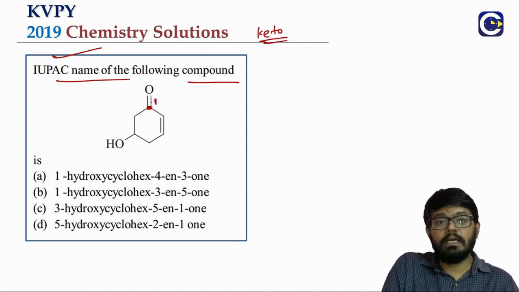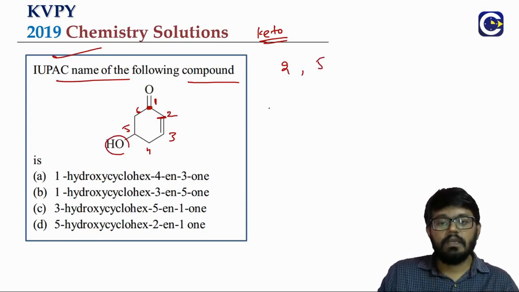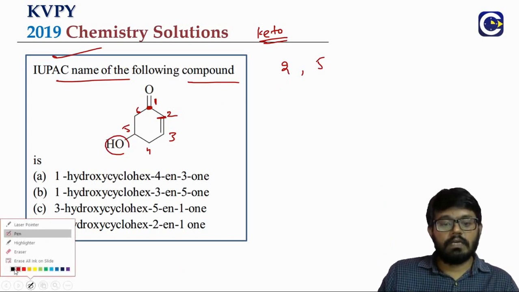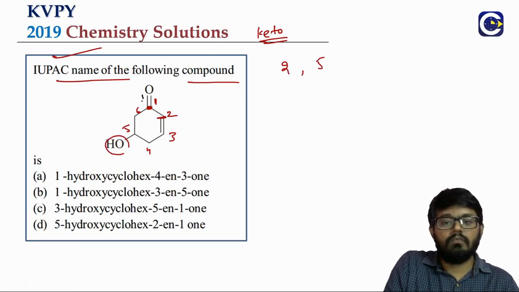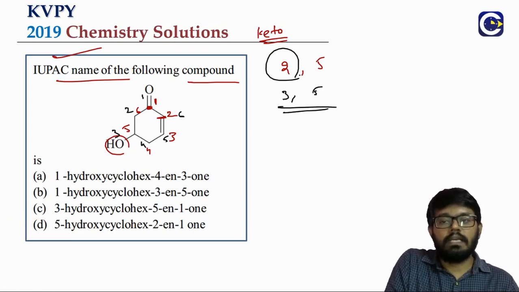We can have two numberings because we are numbering in a ring. We can have it like this: 1, 2, 3, 4, 5, 6. In this case, the other two functional groups are what? Double bond will get a locant value of 2 and OH group will get a locant value of what? 5. If we number it like this. If we number the ring the other way around, like this, we start from here: 1, 2, 3, 4, 5, 6. Then here the locants will be what? 3, 5 will come.